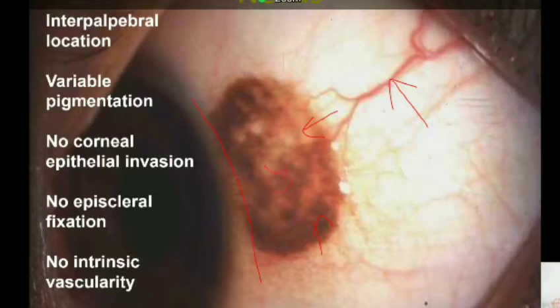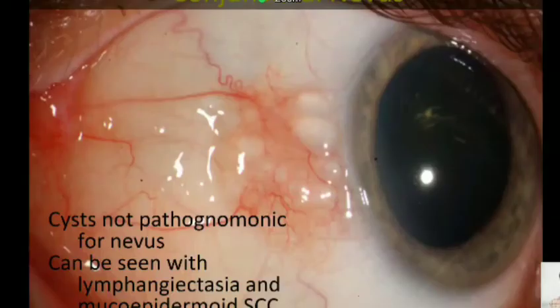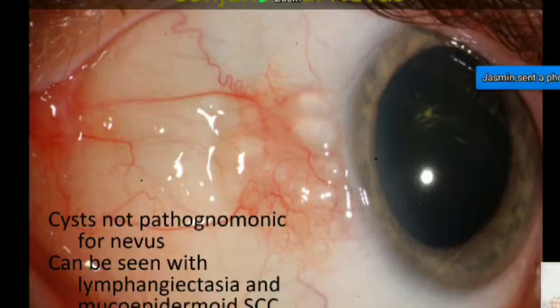But are cysts pathognomonic of a nevus? No. Cysts can be found in lymphangiectasia, mucoepidermoid carcinoma, squamous cell carcinoma, etc. So when you look at a cyst, you should not be fooled, because cysts can occur in other lesions as well, and you should be aware of that.